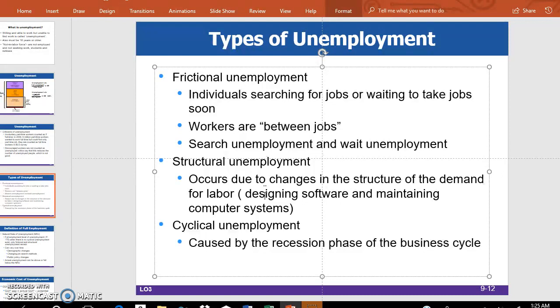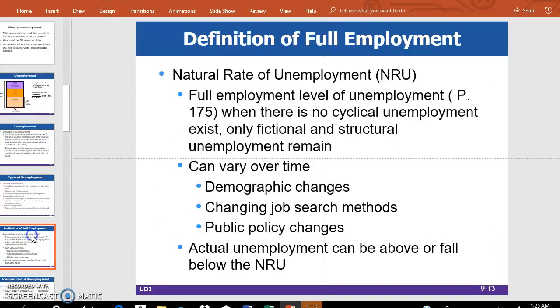As a result, the businesses in a recession will be accumulating inventory, so they will cut down on production and lay off workers. So this cyclical unemployment comes from that source. So these are the three different types of unemployment.